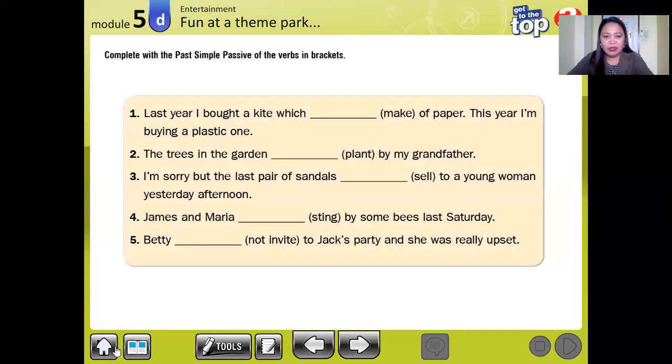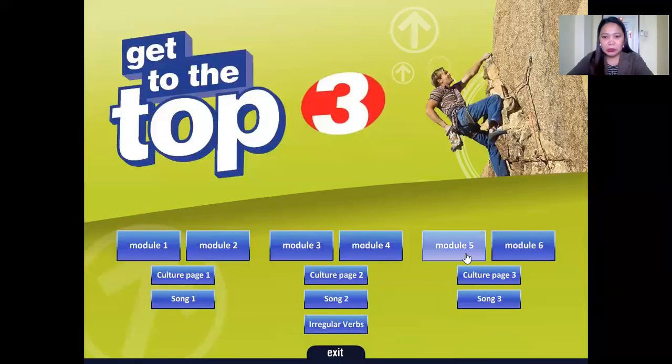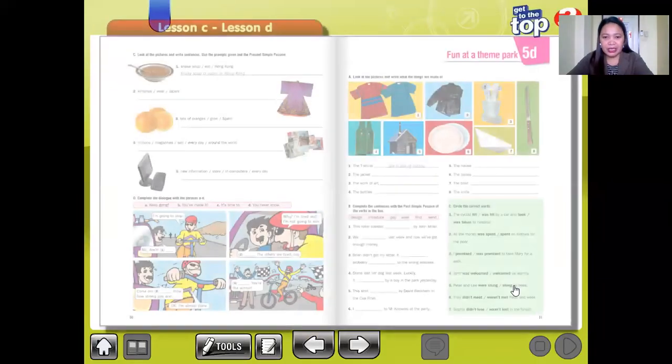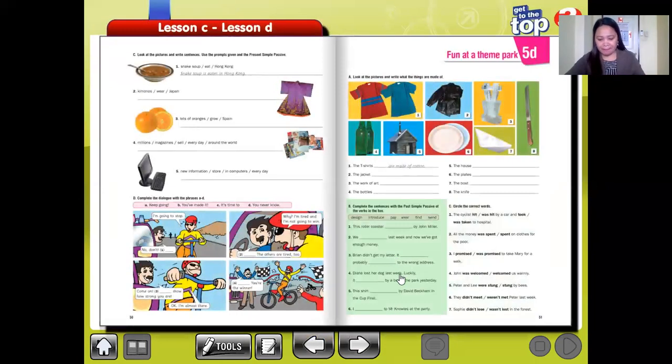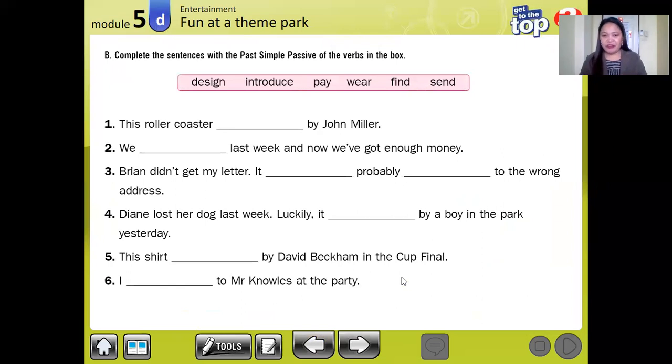So let's move to your workbook. Open to page 51. Page 51 of your workbook. Let's try again to check if you understand how we are going to use the past simple passive of the verb. Okay, we have verbs inside the box.